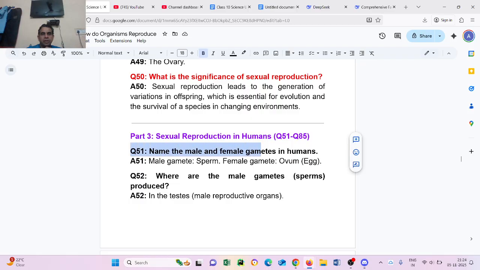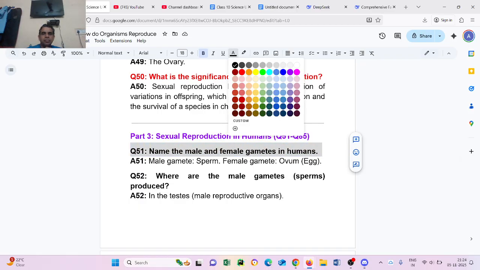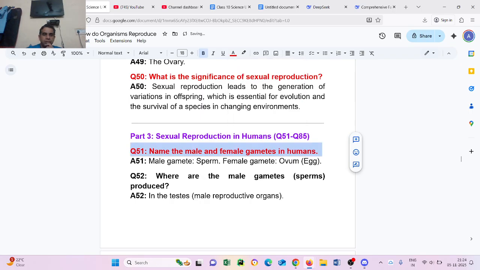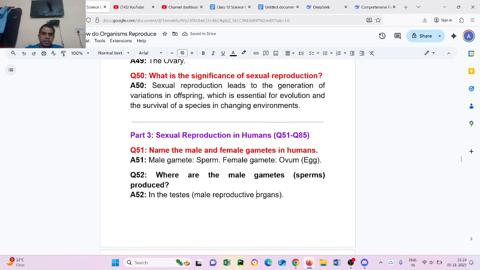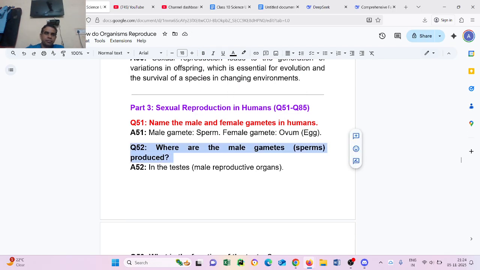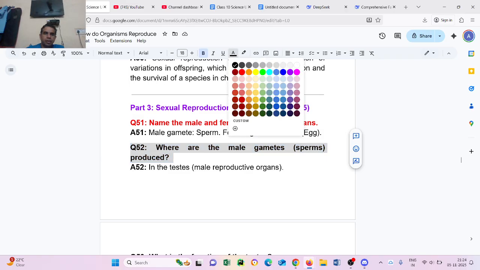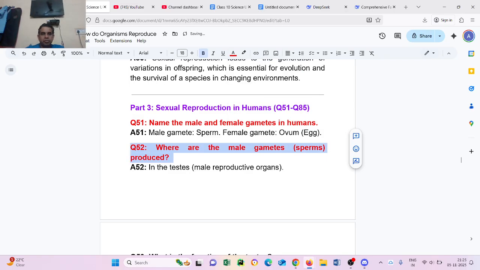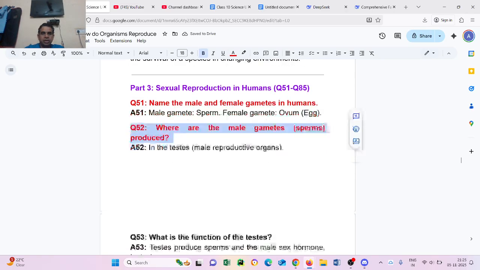Now question number 51. Name the male and female gamete in humans. Male gamete: sperm. Female gamete: ovum, eggs. Question number 52. Where are the male gametes, sperm, produced? In the testes, the male reproductive organs.